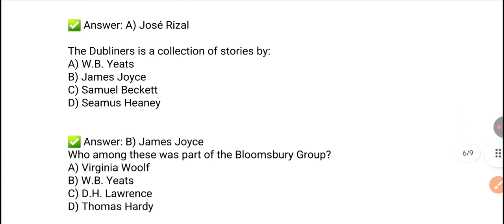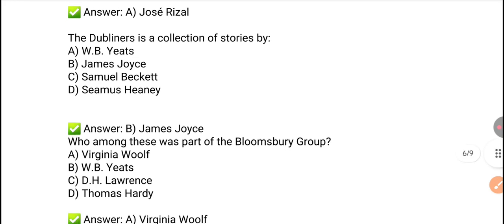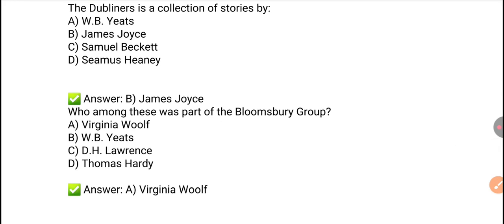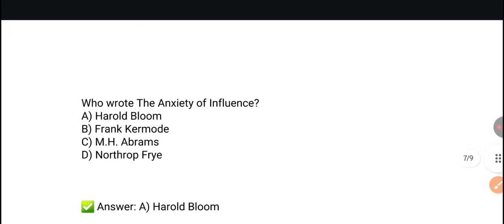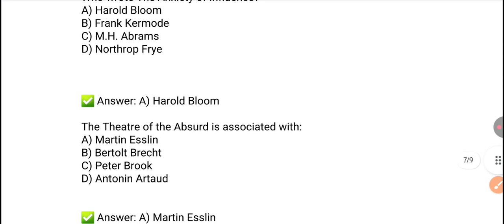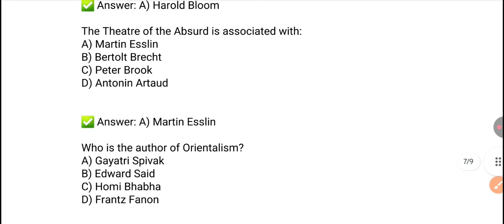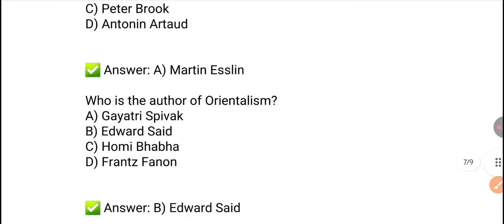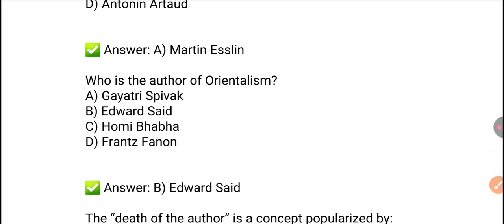Next, who among these was part of the Bloomsbury Group? The right answer is option A, Virginia Woolf. Next, who wrote The Anxiety of Influence? It was written by Harold Bloom. Option A is the right answer. Next, the Theatre of the Absurd is associated with Martin Esslin. Next question. Who is the author of Orientalism? It was Edward Said.